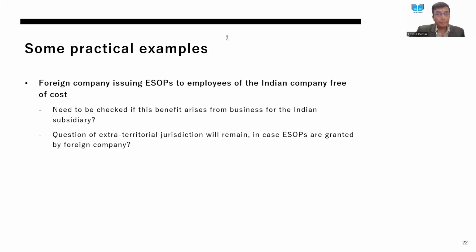Yes, sir. As I mentioned, this circular is opening a lot of cans of worms. There will be a lot of litigation because of these examples which they have cited, and there is overlap between existing sections and this particular section. There is overlap in many of the examples, say, for example, the reimbursement. If we are into a contract and then we are claiming reimbursement, probably the TDS would have been deducted under 194C. As in the case of professional services, TDS is deducted under 194J for reimbursements also many times.